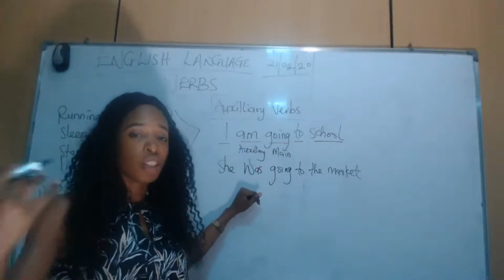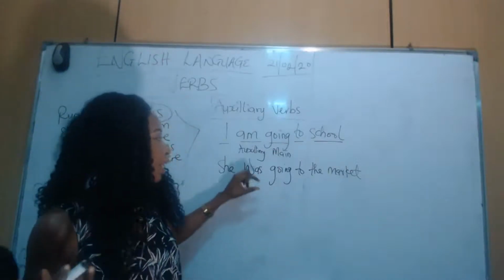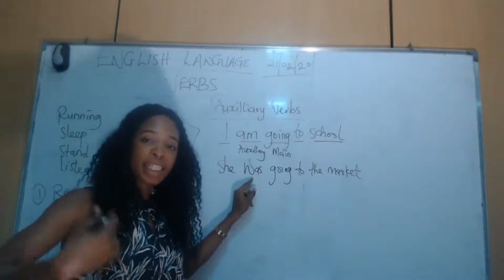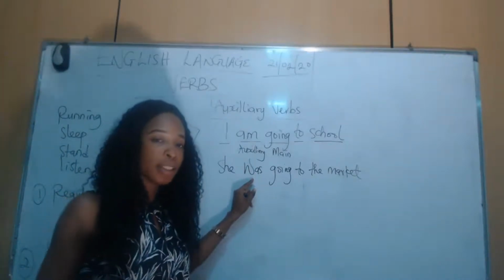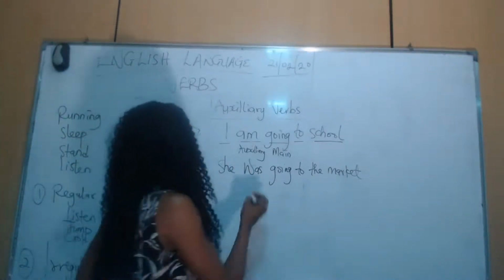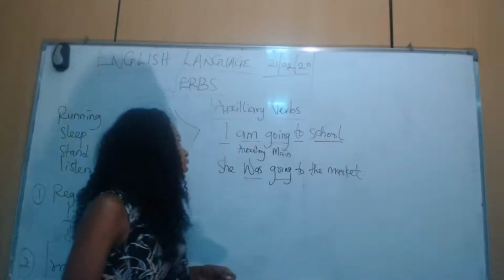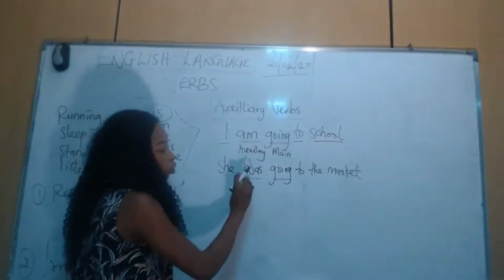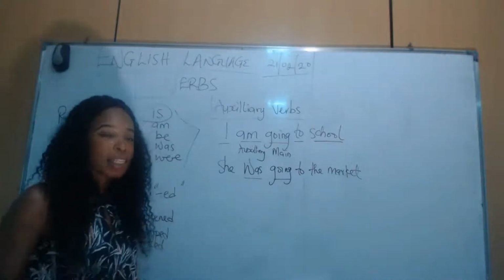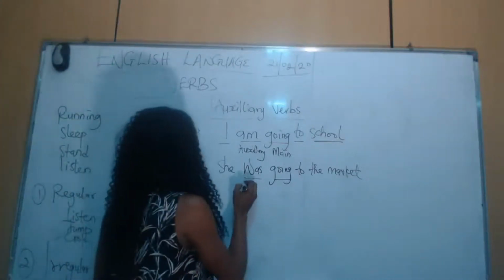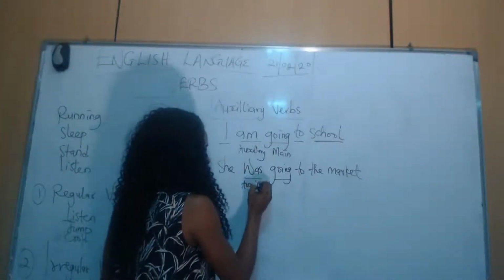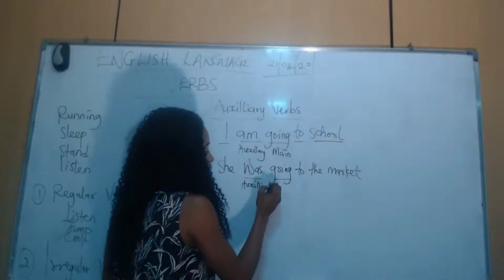It's a past continuous verb. It happened in the past, but it kept on happening. She was going to the market. So whenever we have two different verbs in a sentence, the first one becomes the auxiliary, while the next one is the main verb.